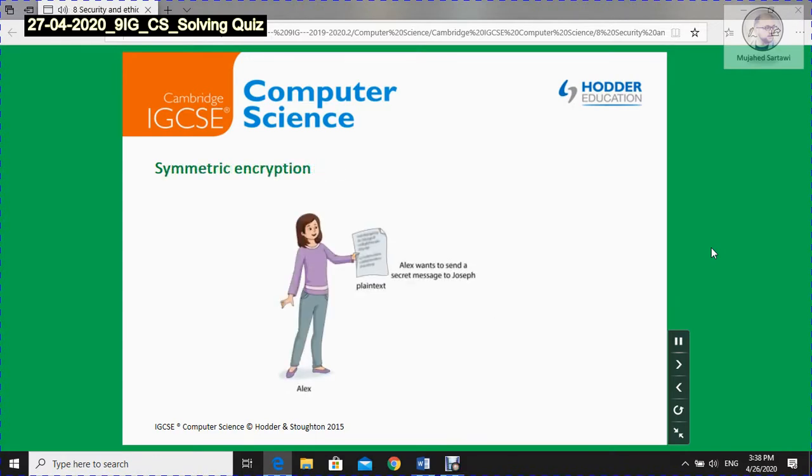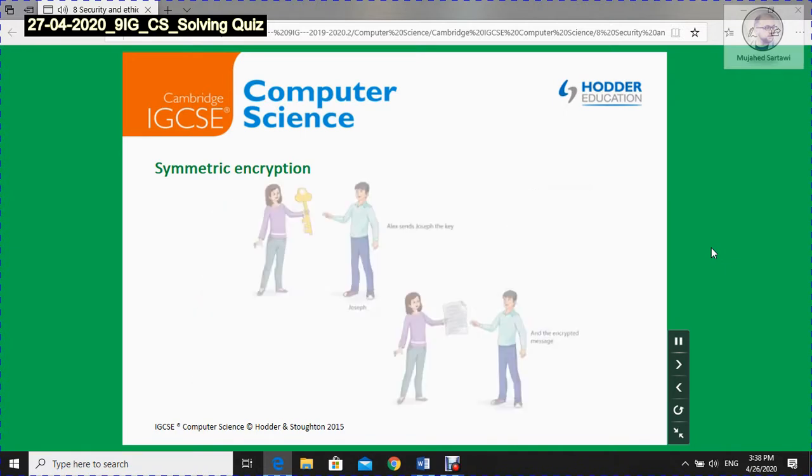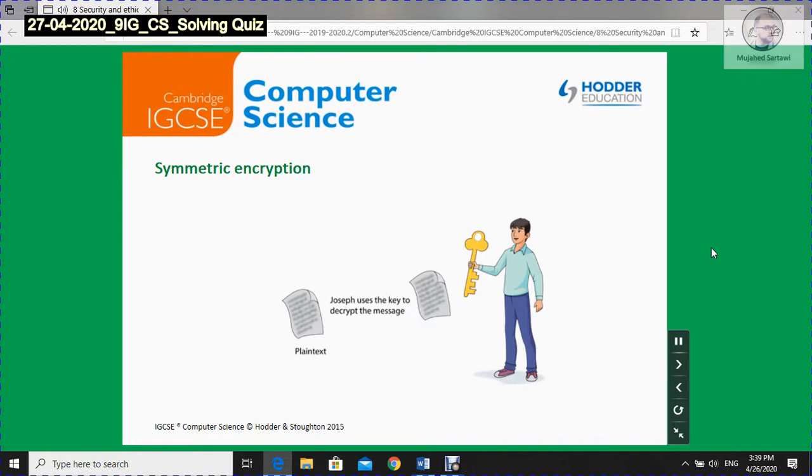In encryption, a key is applied to a message to change its content and make it unreadable unless the recipient also has a key to decrypt the message. The sender uses a key to encrypt the message. In symmetric encryption, the sender must give both the key and the ciphertext to the receiver. The receiver uses the key to decrypt the message. This process contains a security risk known as the key distribution problem. When Alex sends Joseph the key, it could be intercepted by Andy. The message could then be read by Andy. We need a way for Alex and Joseph to work out the key to use without sending it between them.